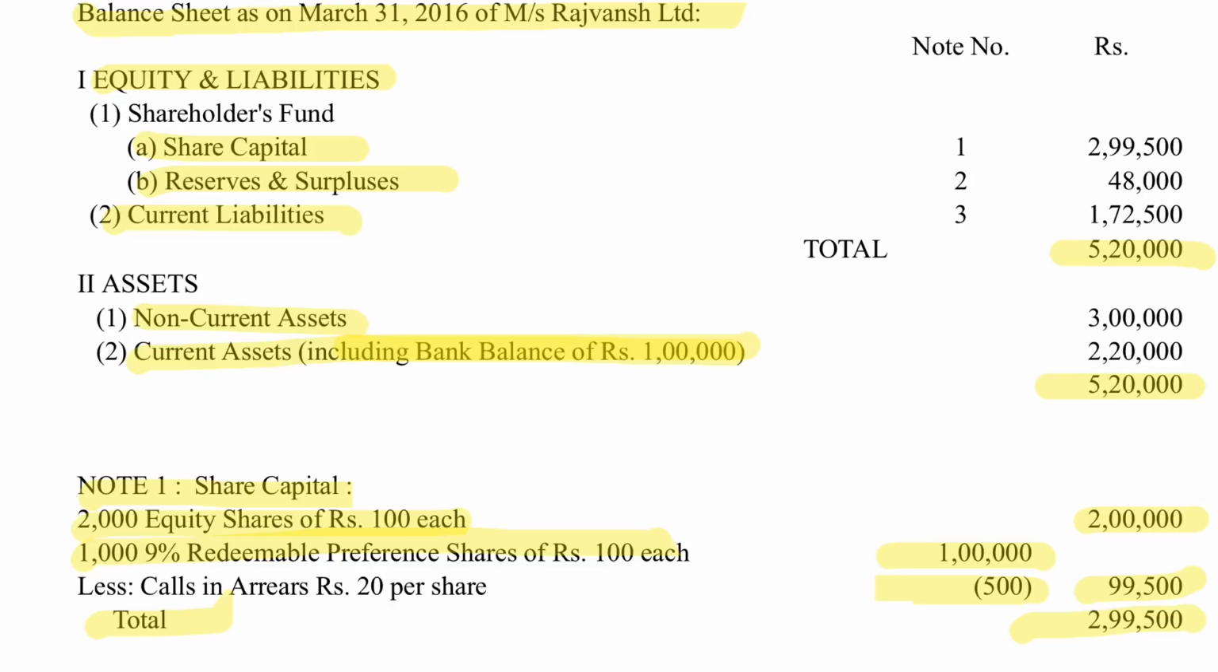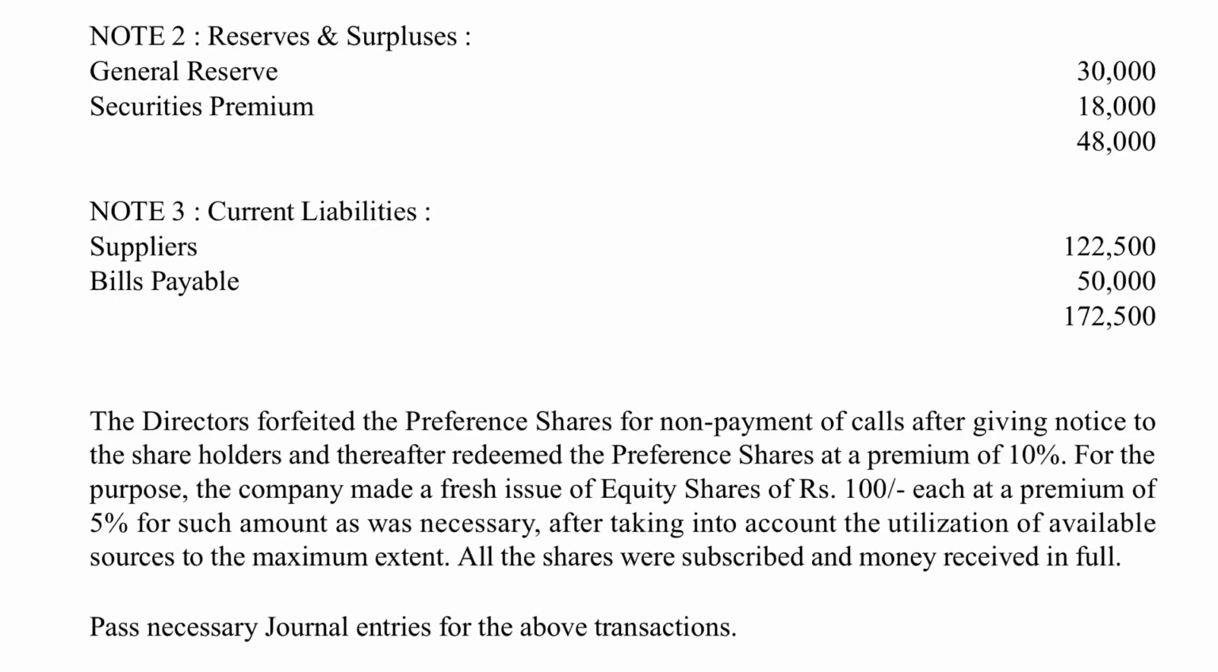We'll see why. Coming to the second part of the question, it is also mentioned that there is some reserve, that is 48,000, which is split into two: general reserve of 30,000 and securities premium of 18,000. Then comes current liabilities, which is not very relevant to this question.